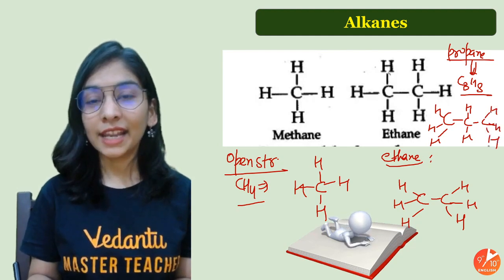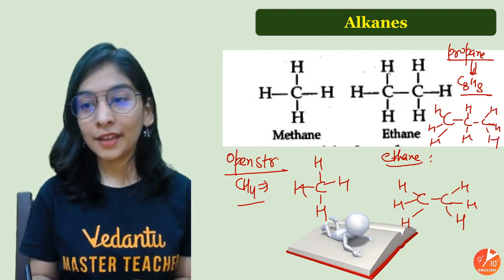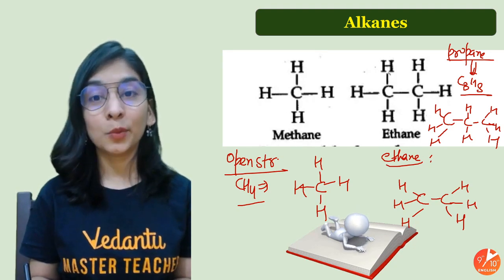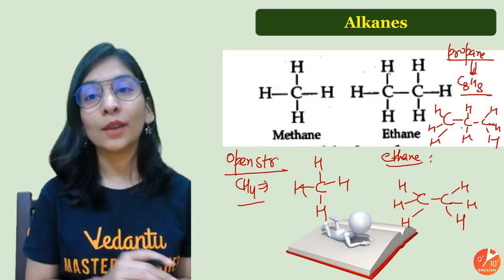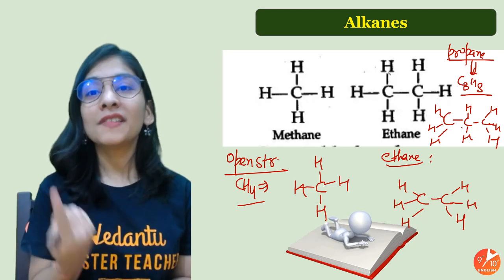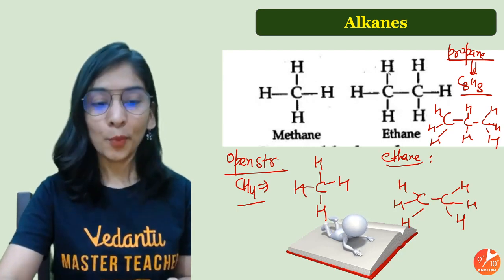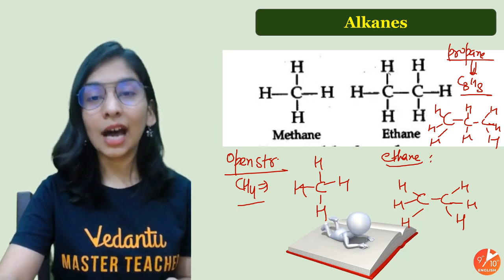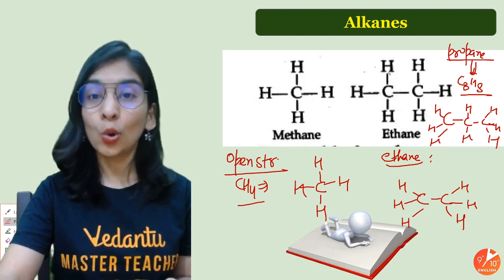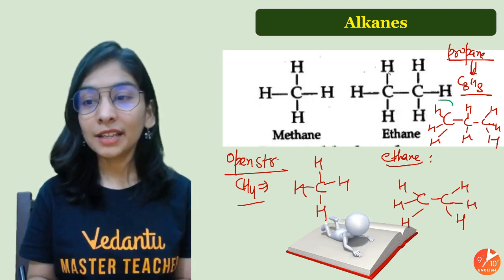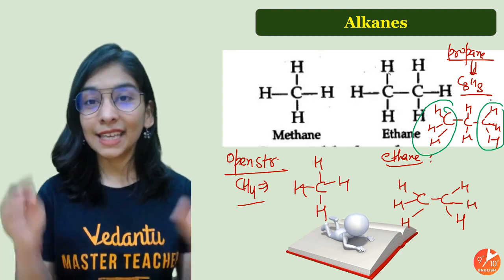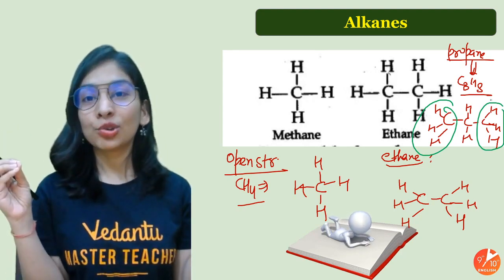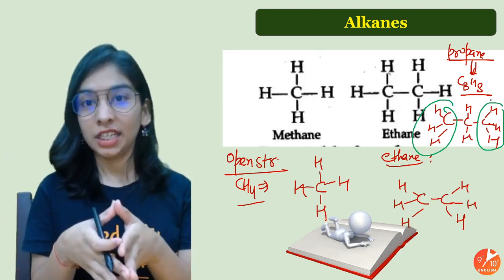And ultimately you will get the right formula. 3 hydrogen, because then only carbon will make 4 bonds. 2 hydrogen, then only carbon will make 4 bonds. And you can remember in one more possible way that the terminal carbon, the carbon that's at the end, will always be CH3, and the middle carbons will always be CH2. This only works for alkanes.